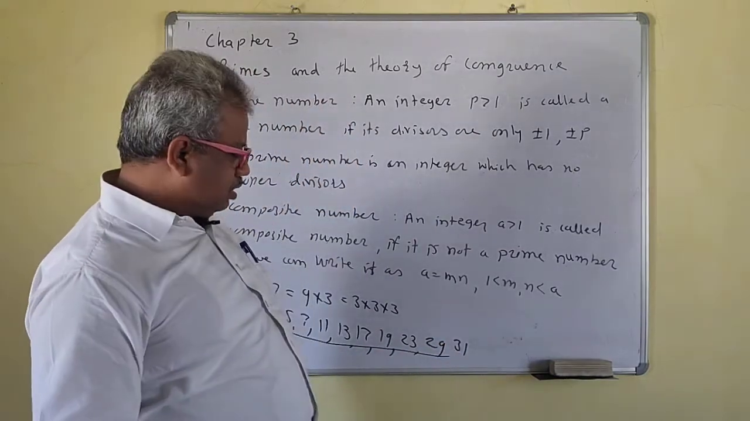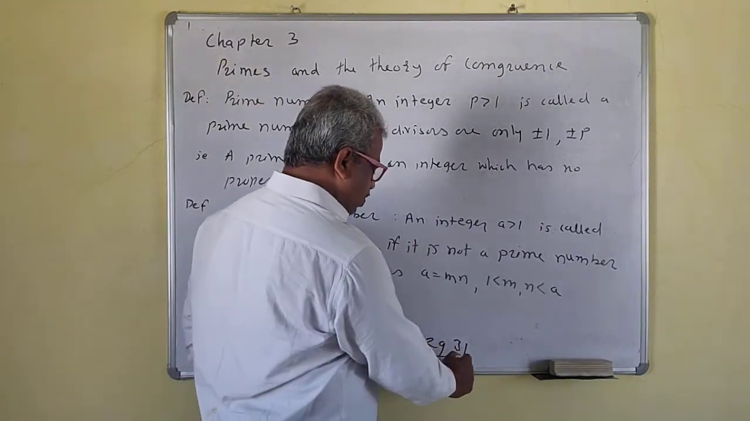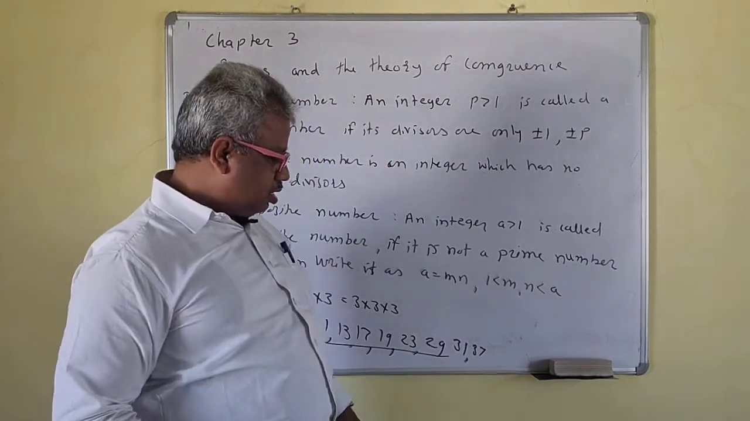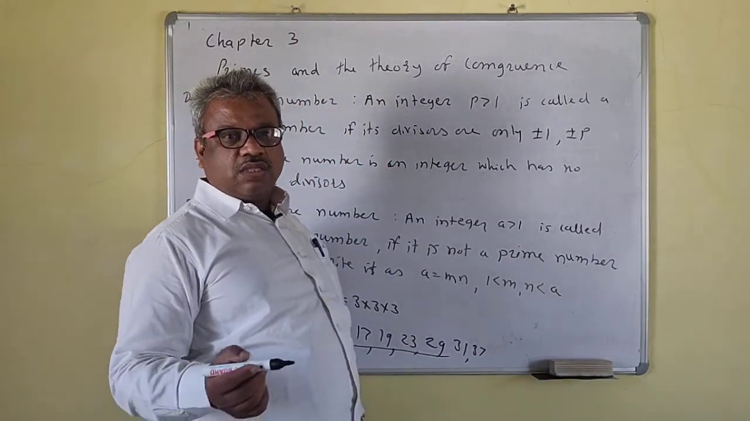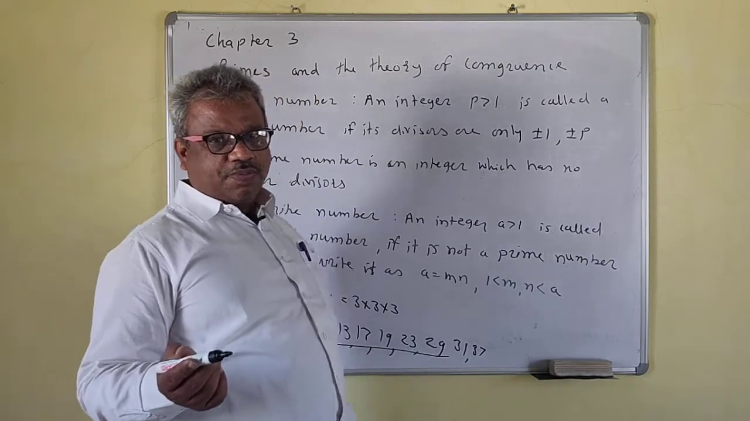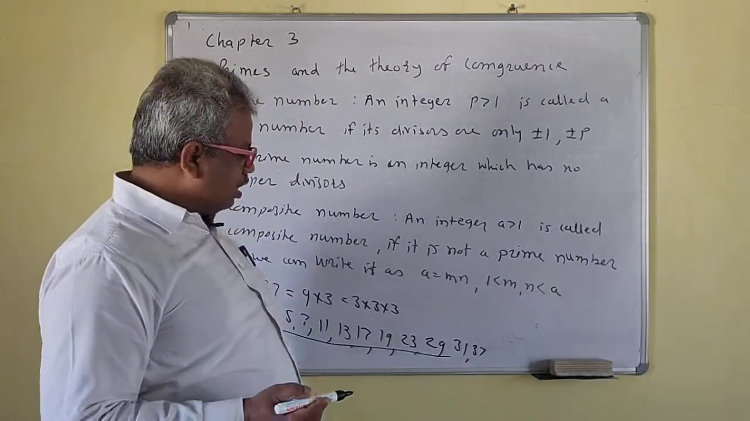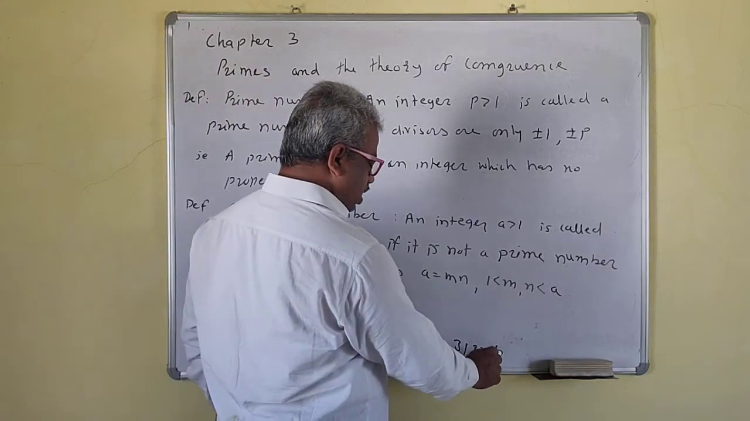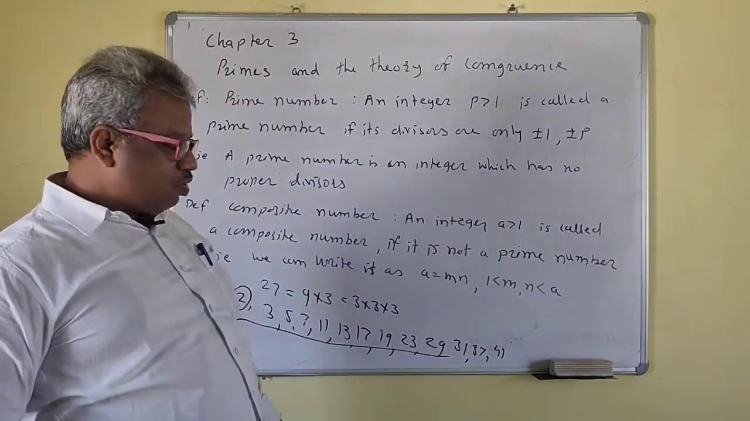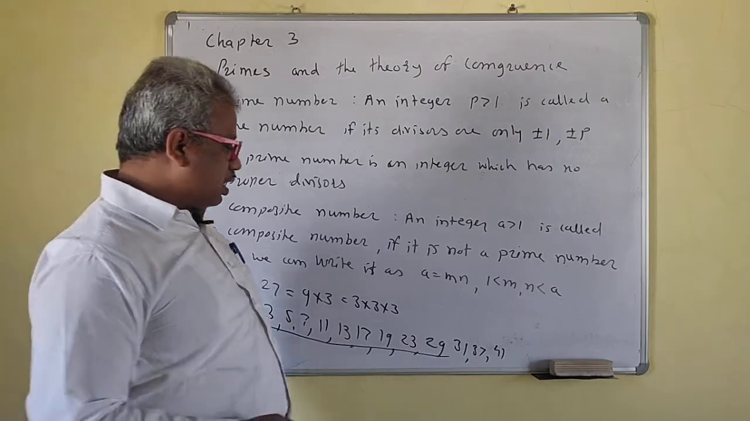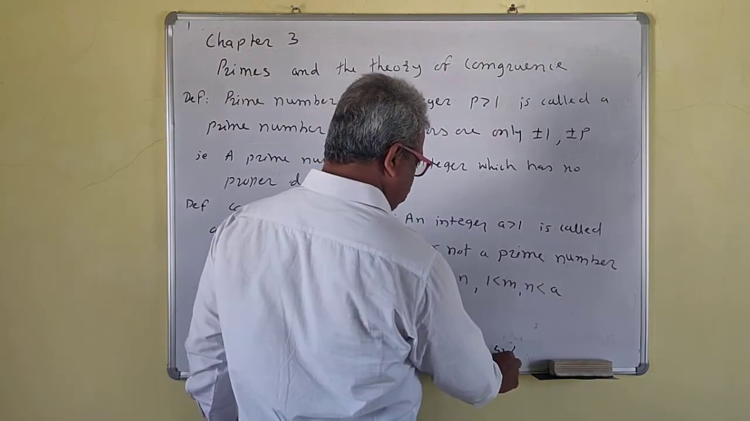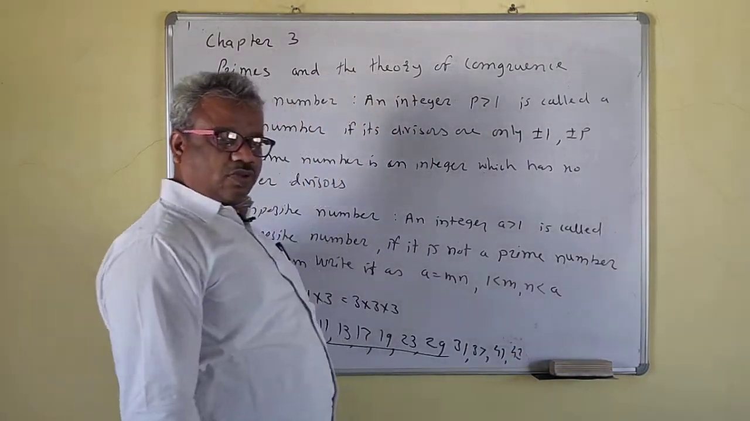35, 36, 37. We can write here 37. 39 is not a prime because it is divisible by 3, right? Because 13 times 3 is 39. Then 41 is there, right? 42 is not, 42 is even. 43 is there, okay?